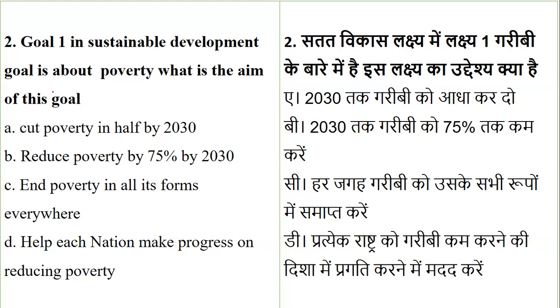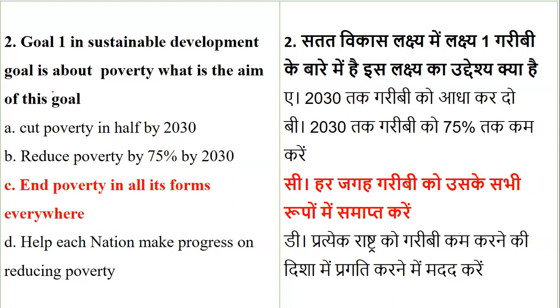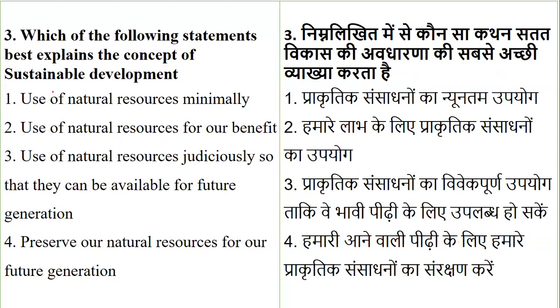on reducing the poverty? So yes, you have time to answer the question. I've been waiting so that you can answer the question very well and we can go ahead. So coming to the right option, that is option number 3. So goal 1, with reference to sustainable development, the aim is basically to end the poverty in all its forms everywhere. It is basically talking about ending the poverty. Now, coming to your question 3.